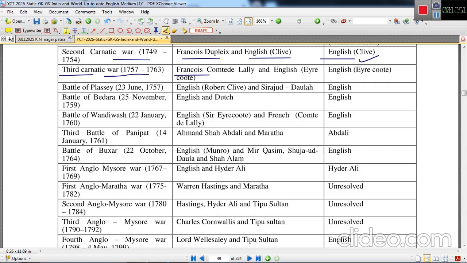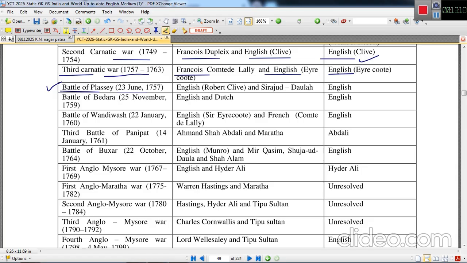This was the third and the last Carnatic War. One side was the French force headed by Comte de Lally, and the other side was the English, and ultimately this battle was won by the English, and the French struggle in India ended.